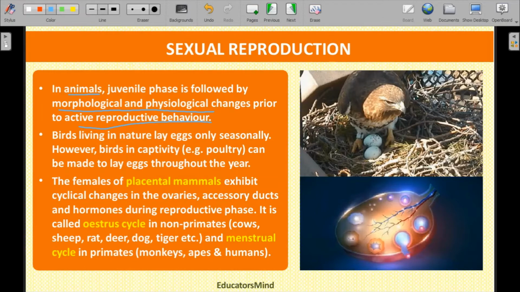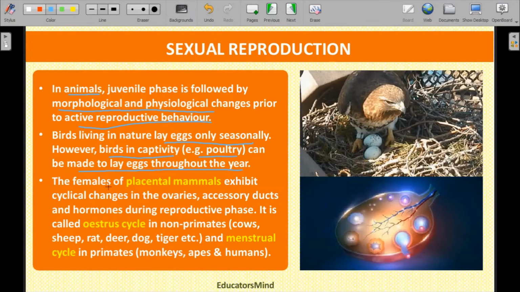Birds living in nature lay eggs only seasonally. However, birds in captivity, that is poultry birds, can be made to lay eggs throughout the year. So there are different types of birds which lay their eggs seasonally. Some birds lay eggs in the winter season, or some birds lay eggs in the summer season. But there are some other birds, those which are kept in poultry farming, like hens, chicks, ducks. These birds can lay eggs throughout the year. There is no seasonal laying of eggs.